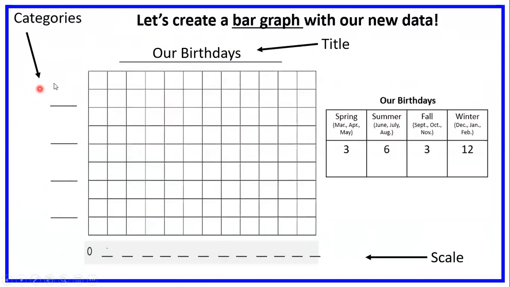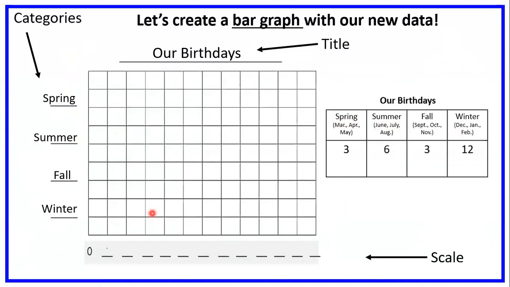Our categories have to perfectly match our table. So what is this first category going to be if it's lining up the exact same with our table? Say it out loud. It should be spring. And then we have summer. And then we have, tell me, fall. And then we have winter. All of our seasons are our categories. They match exactly to our table over here and our bar graph over here.